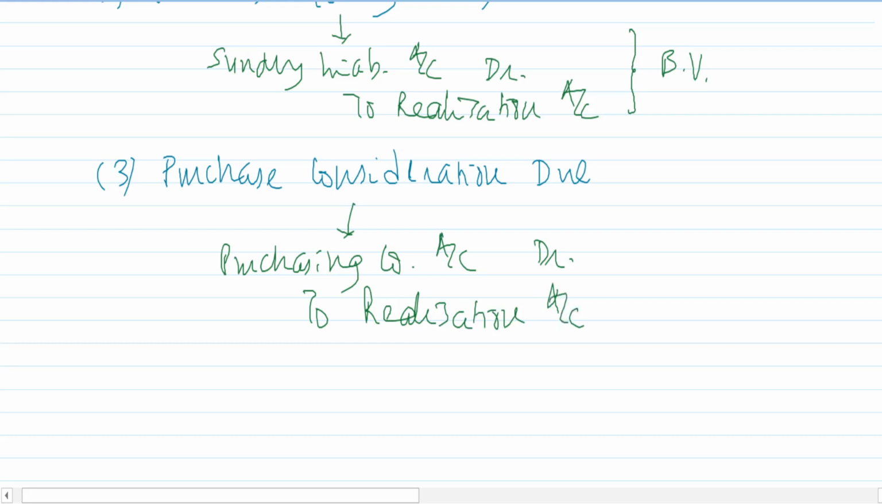There is nothing like purchase consideration account. So you are not going to open any purchase consideration account. It is simply purchasing company account debit. Why purchasing company account debit? Because we have to collect that much of money. So for us, purchasing company is becoming a debtor. So purchasing company account debit, and this money is due for the realization, so realization account will be credited.